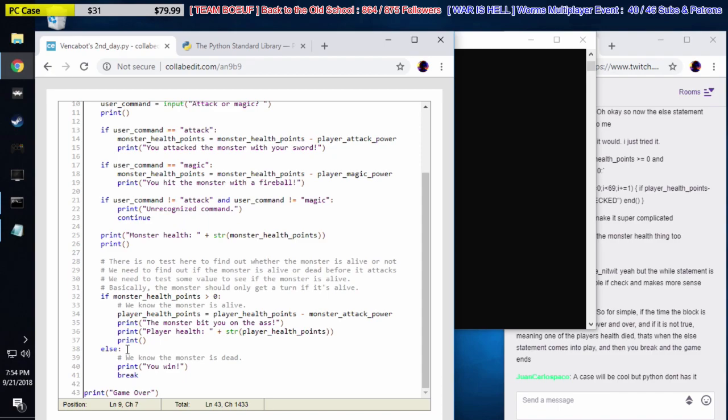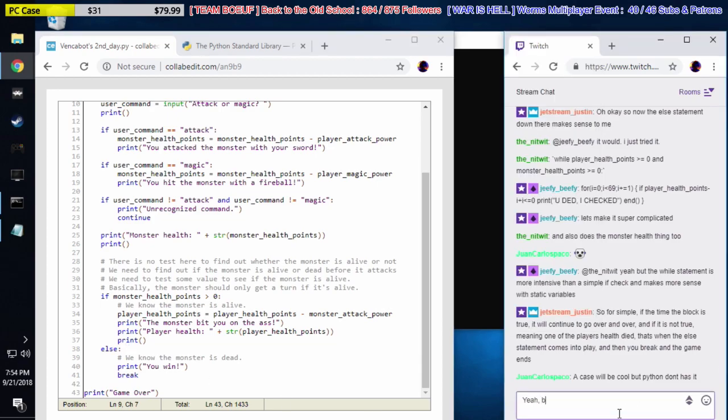So for simple, if the block is true, it'll continue to go over and over, and if it's not true, meaning one of the players had died, then the else if comes into play, and then you break and the game ends. Yeah. But I feel like you're confusing. Oh, no, you're right. No, you're right. You're exactly right.